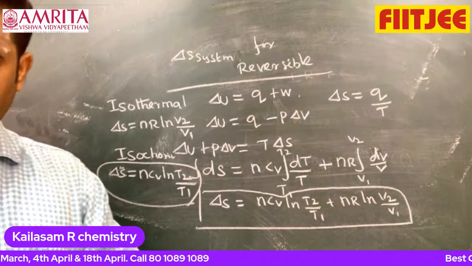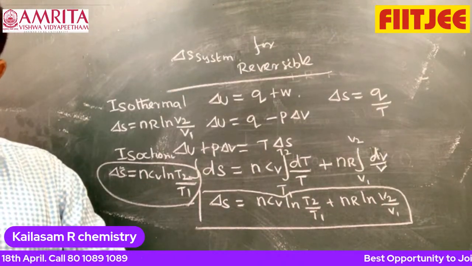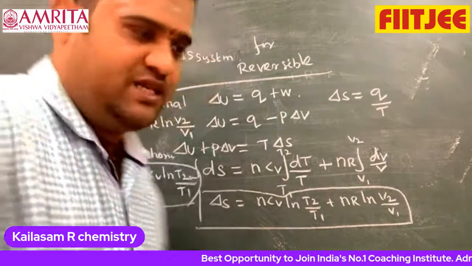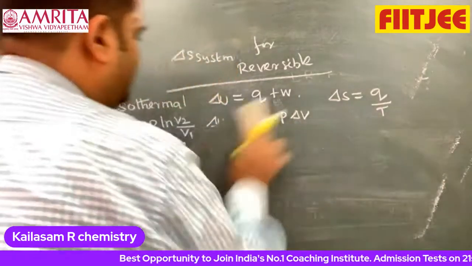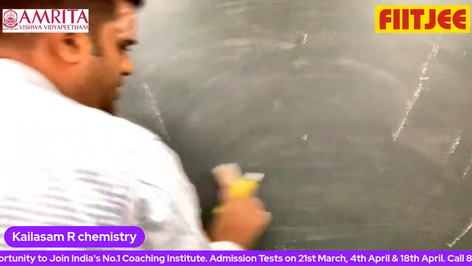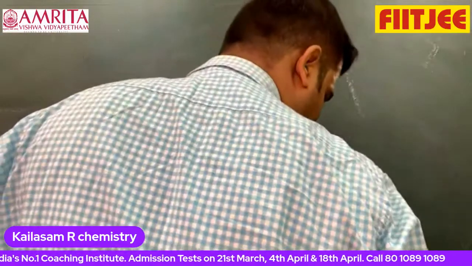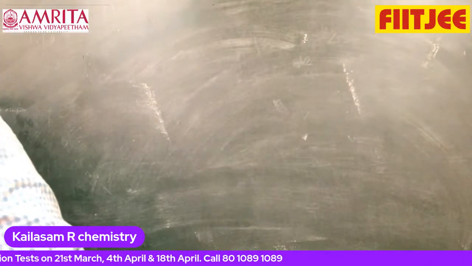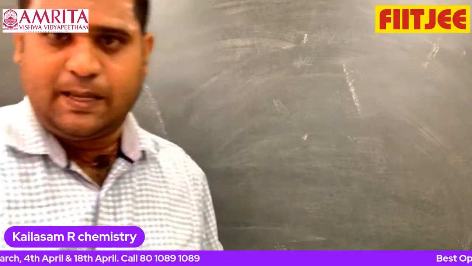The next topic, which is very important, is free energy. Free energy is the part of potential energy which is useful to do work. That means the work capacity is called free energy.